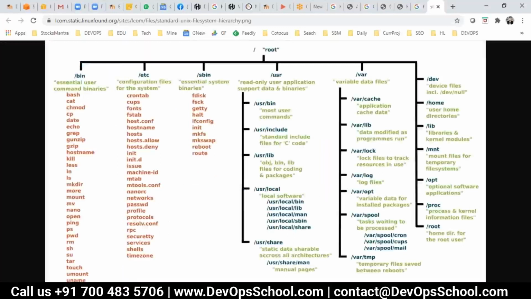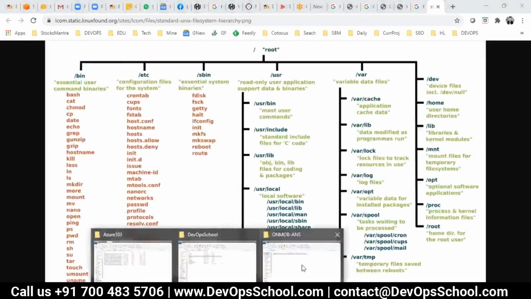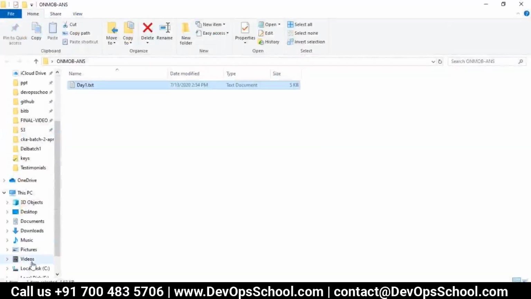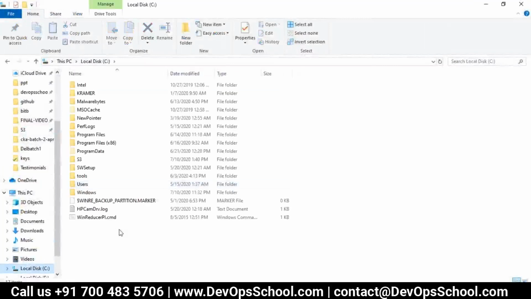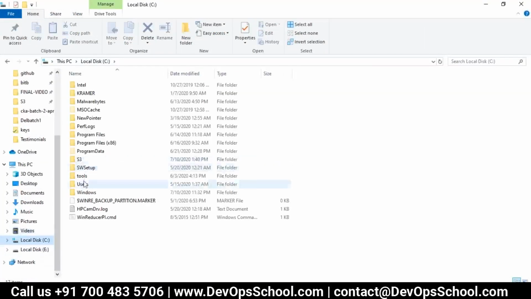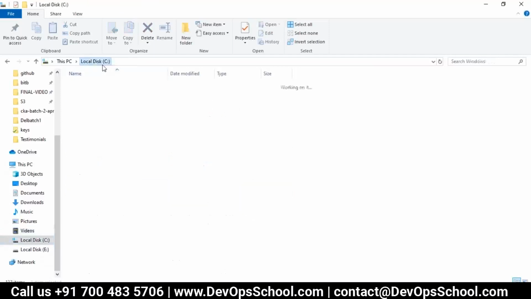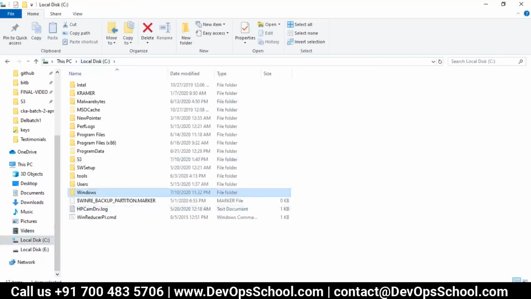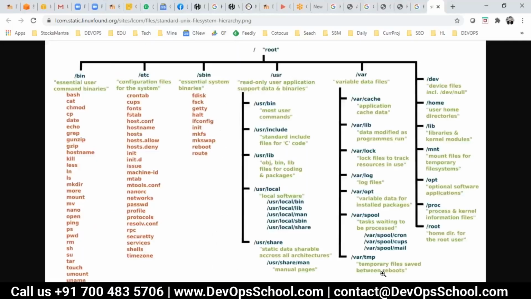So the boot file system you cannot see. In Windows, what I am seeing right now, C drive, Windows, this is my root file system. This runs your operating system, the flavor of the operating system. So this is a root file system.